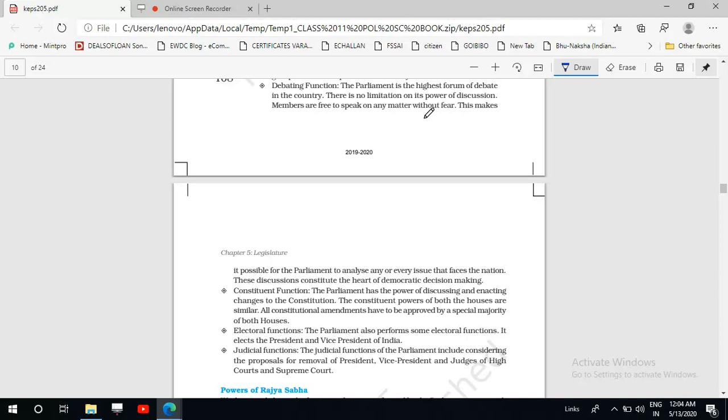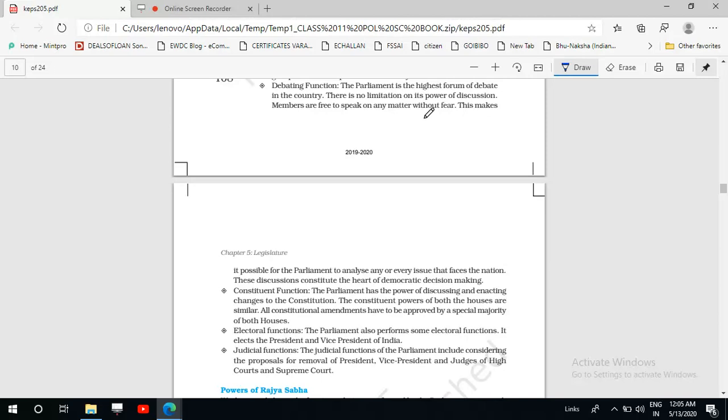These judicial functions are very important because the parliament has the power to remove the president through the process of impeachment, and this process of impeachment should be passed from both the houses. And other than president, vice president, judges of supreme court and high court all can be removed by the parliament through the process of impeachment.